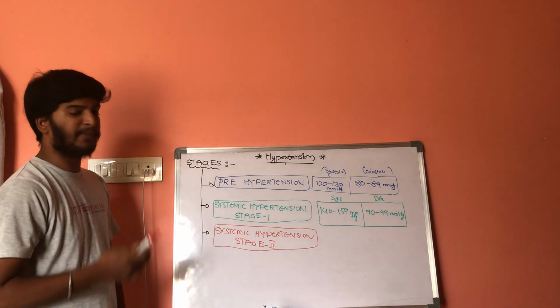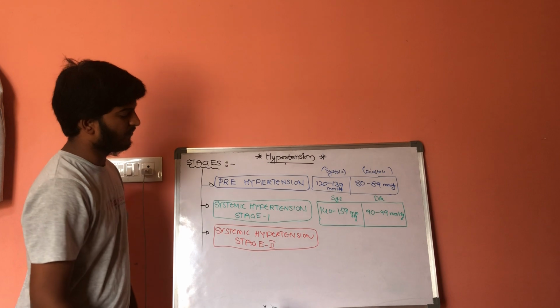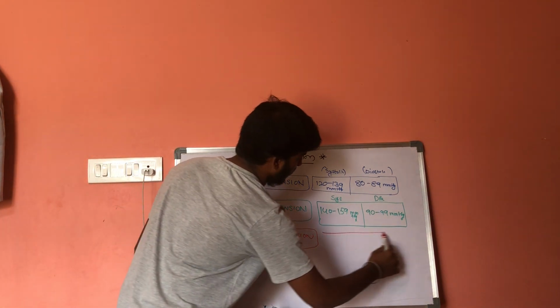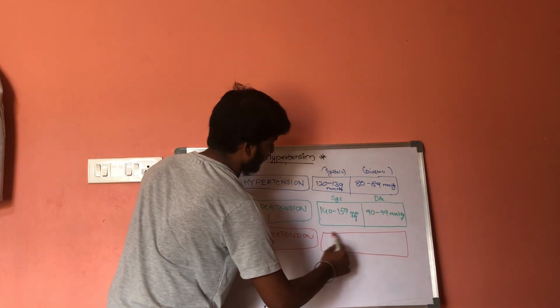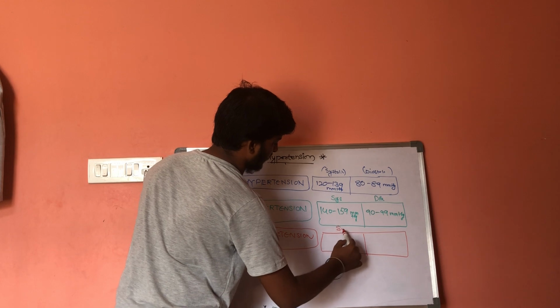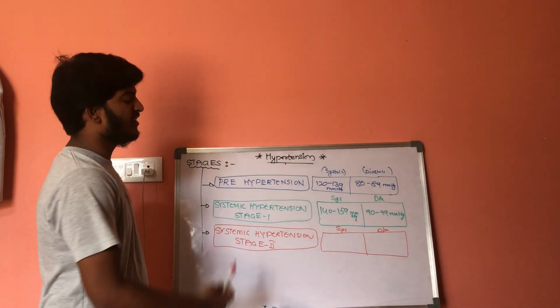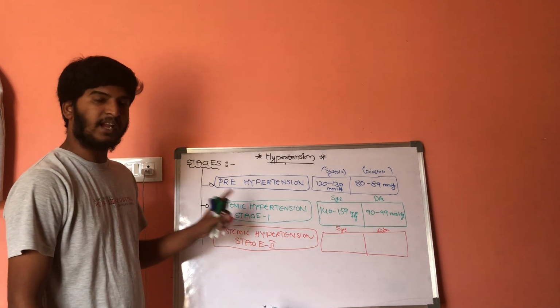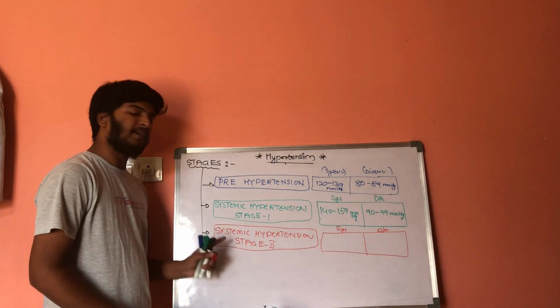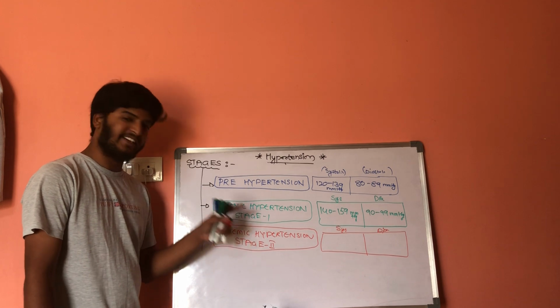Now what are the values, systolic as well as diastolic?